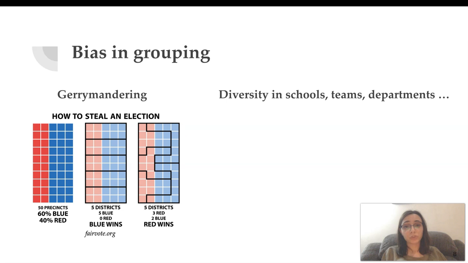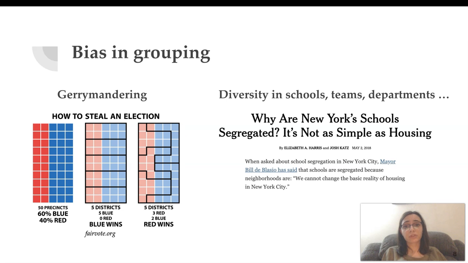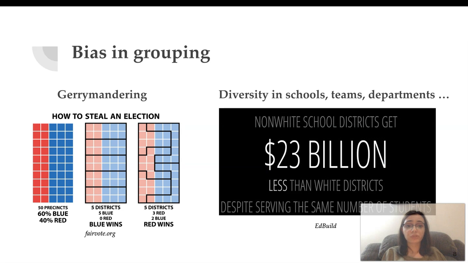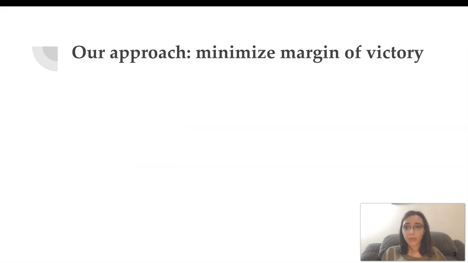In particular, in the US, schools are heavily segregated, especially in New York City. And this can have real ramifications since non-white school districts actually get up to $23 billion less in funding than white districts. And this is despite serving the same number of students. So how do we tackle this problem? Our approach is to use the concept of margin of victory from computational social choice and minimize it.